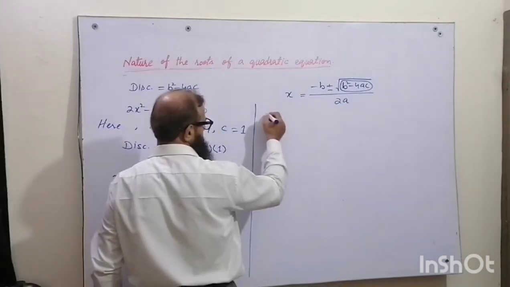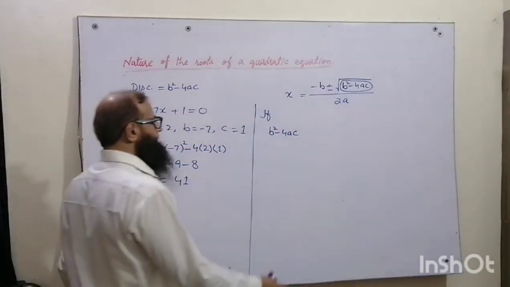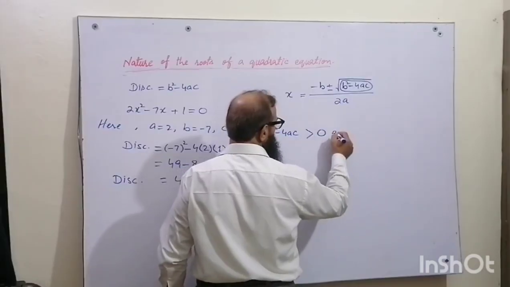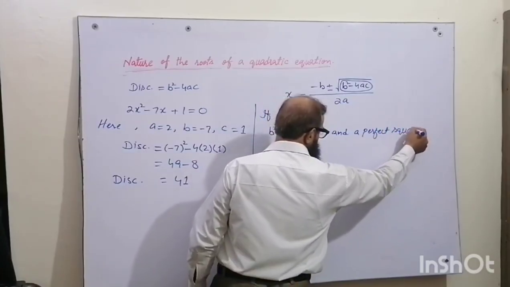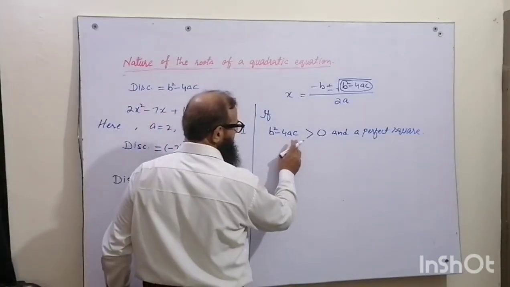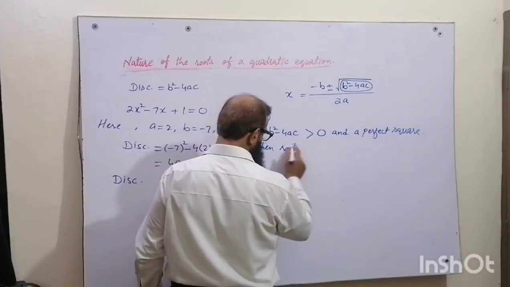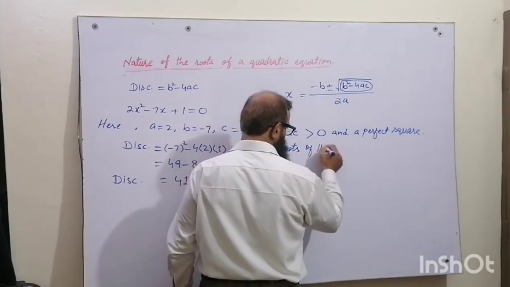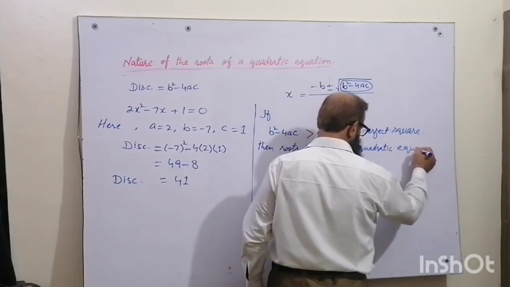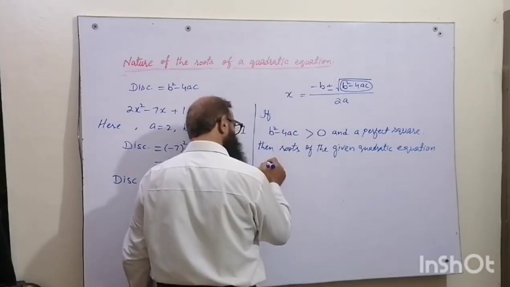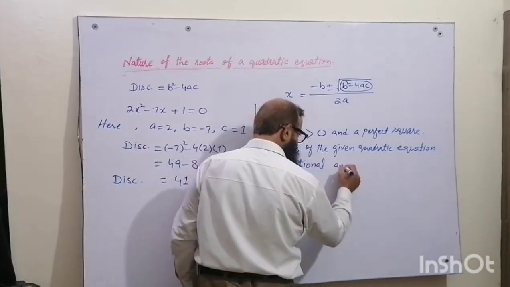Rule number 1 is if b square minus 4ac, meaning the discriminant, is greater than 0 and a perfect square, then the roots of the given quadratic equation are rational and unequal.